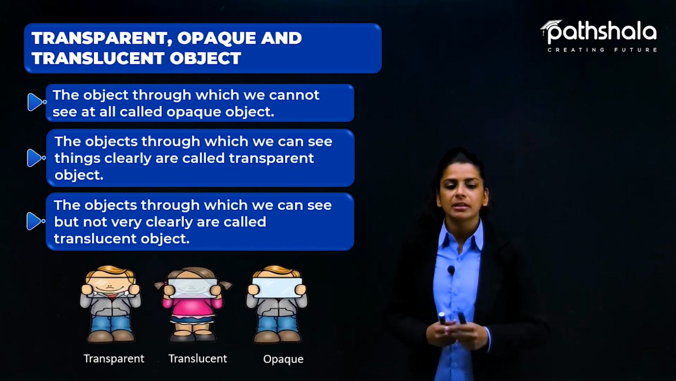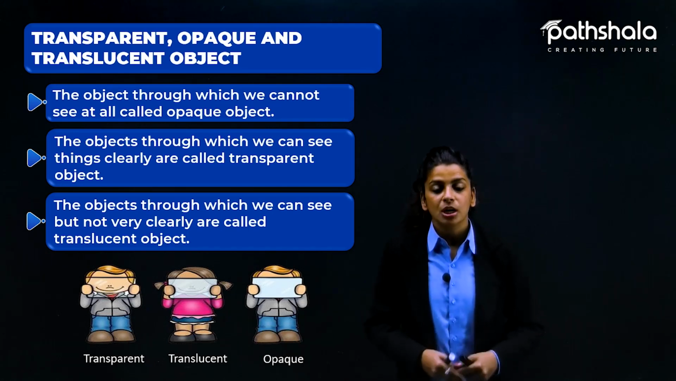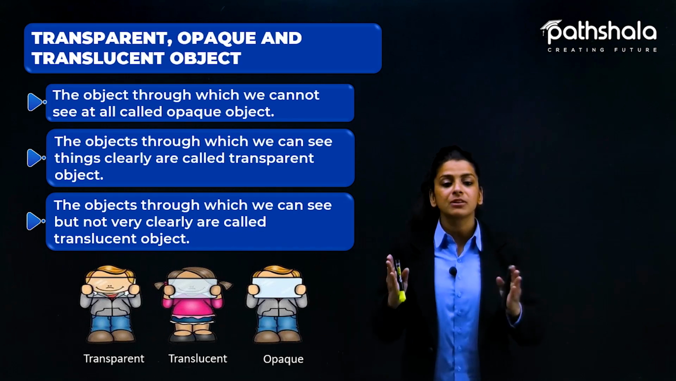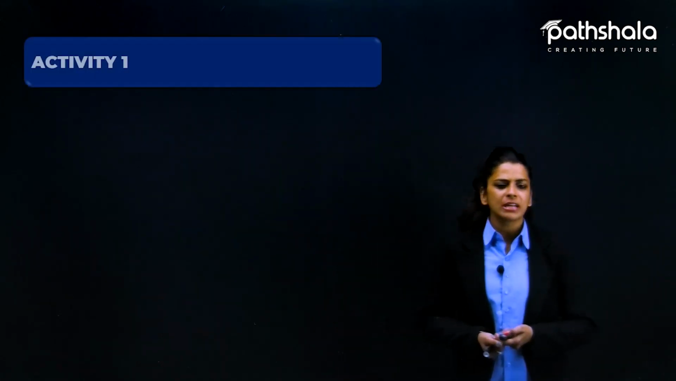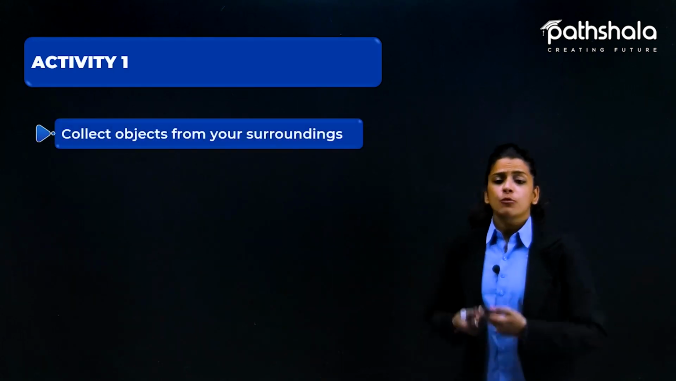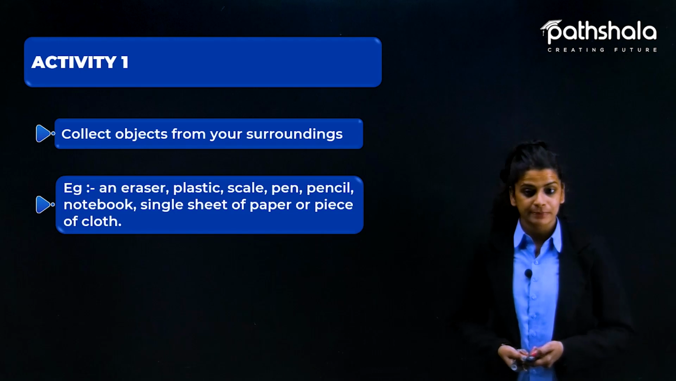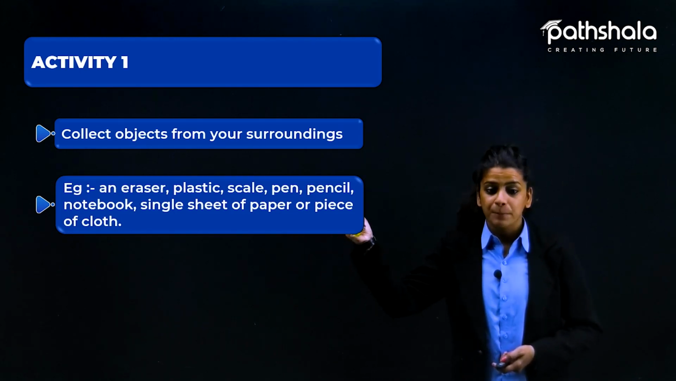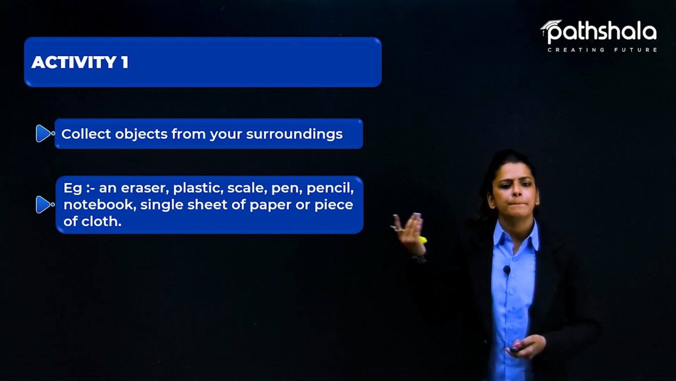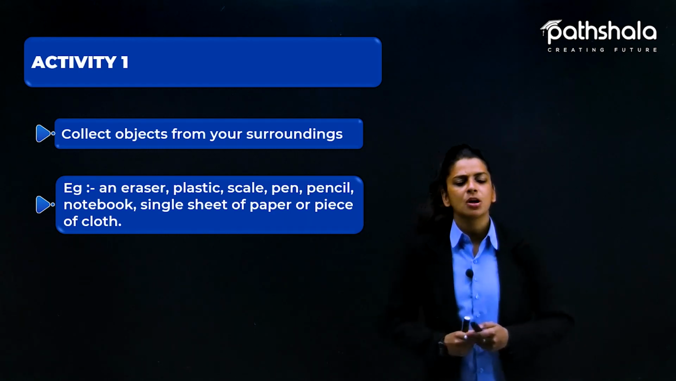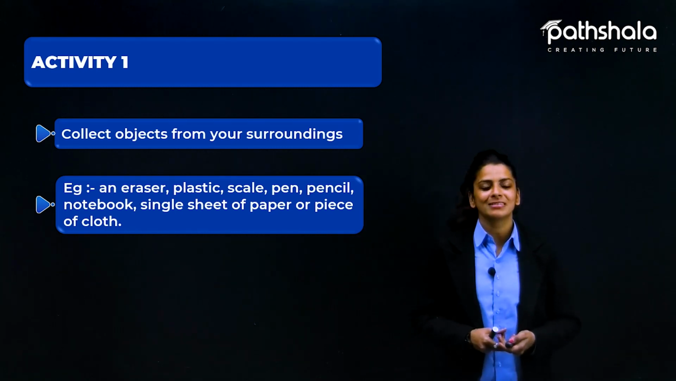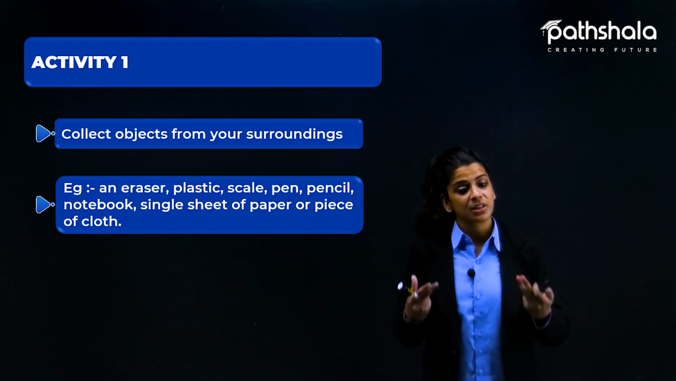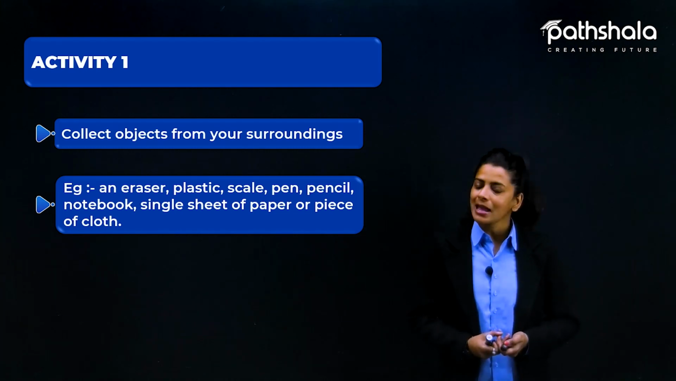So yes, we just studied about the transparent, opaque and translucent objects through which we are seeing if the light can pass or not. To understand the concept of transparent, translucent and opaque objects, we have one activity, and in this activity, we have to collect objects from our surroundings. For example, an eraser, plastic, scale, pen, pencil, notebook, single sheet of paper or a piece of cloth. So these objects can be found in your surroundings very easily, and इनके अलावा भी अगर आपको कोई object दिखता है तो you can also take it as one of your examples.